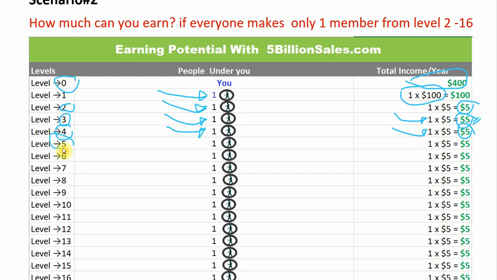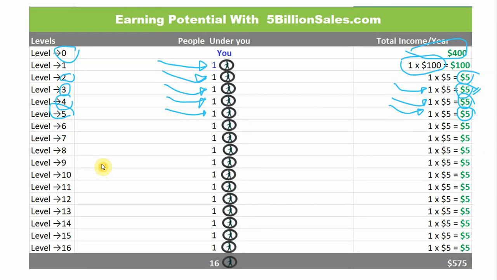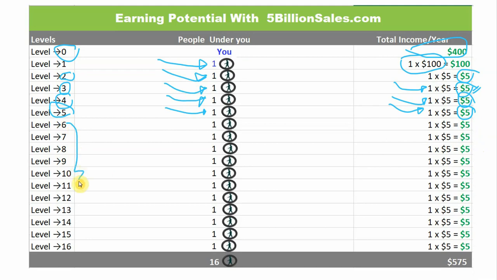At level 5 there will be just one member, and 1 times $5 will be equal to $5. Similarly, from level 6 to level 16, if this pattern repeats, and everyone makes just one member, then the override commission for each level will be just $5 for each level.